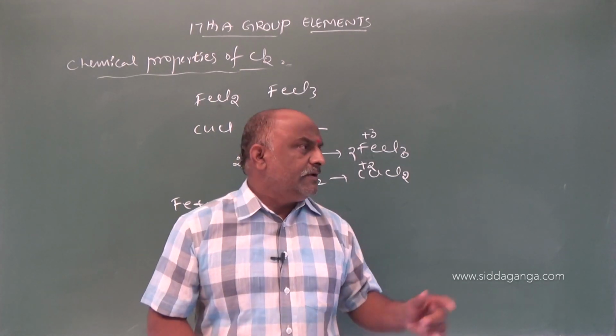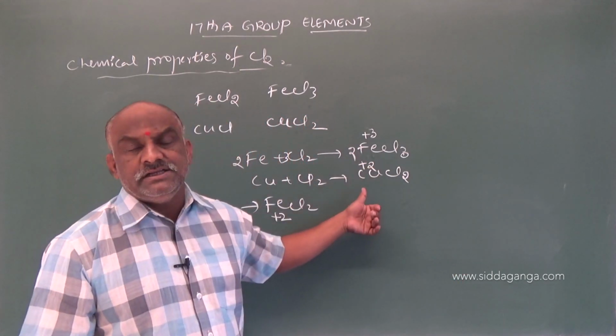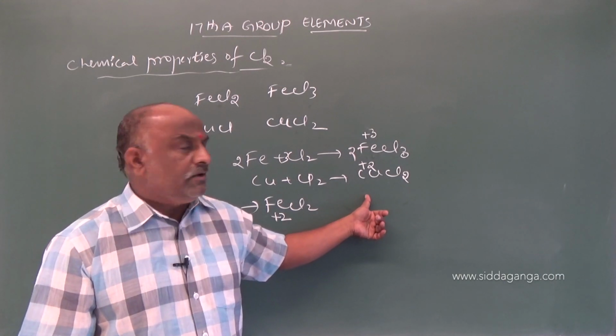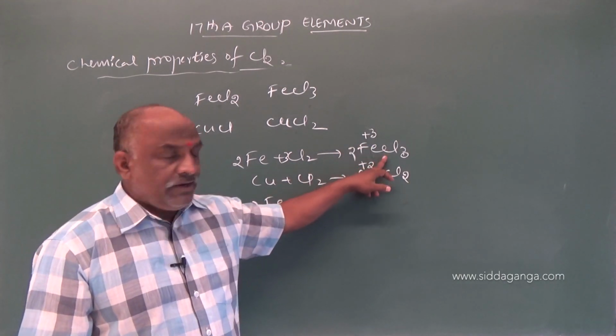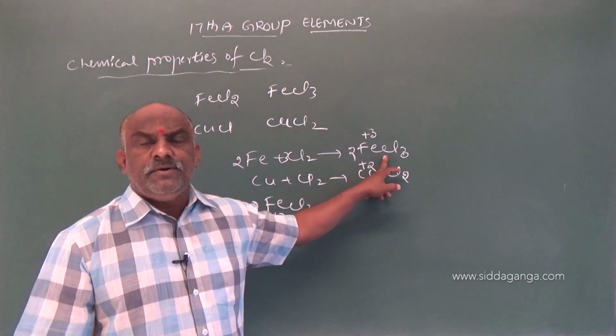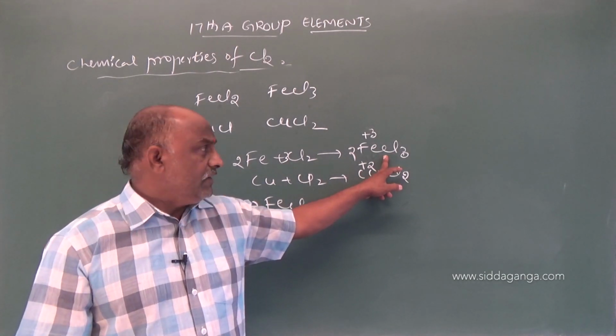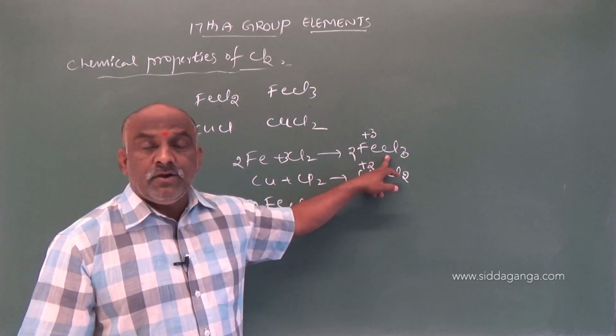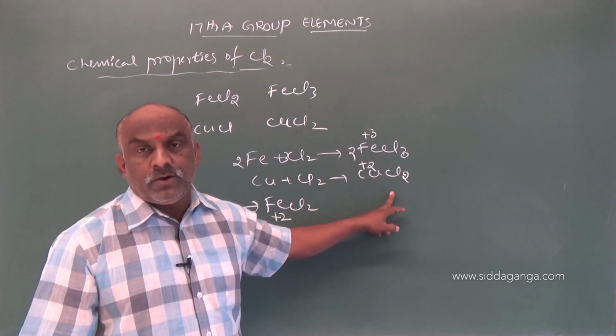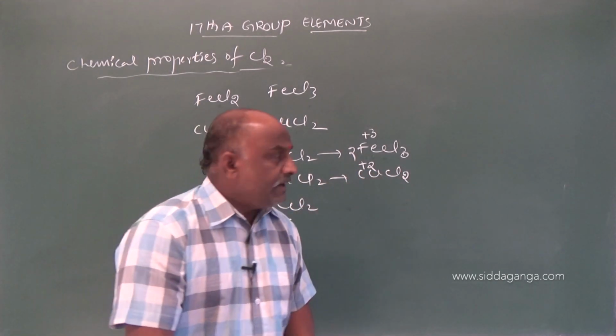So the difficulty arises with this type of example. Clear? I hope you understood. Make a note regarding this point, it is very important. Ferrous chloride is not formed, only ferric chloride is formed, and cupric chloride also. Clear? And the next one is